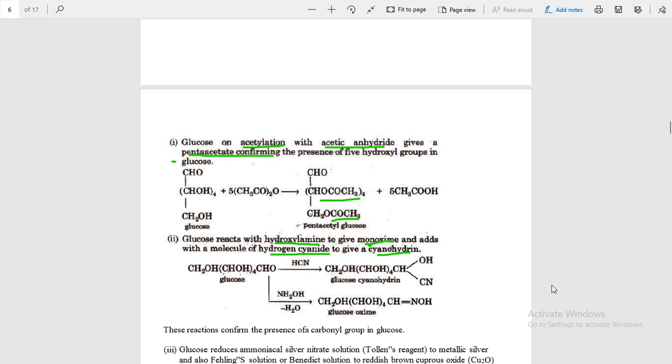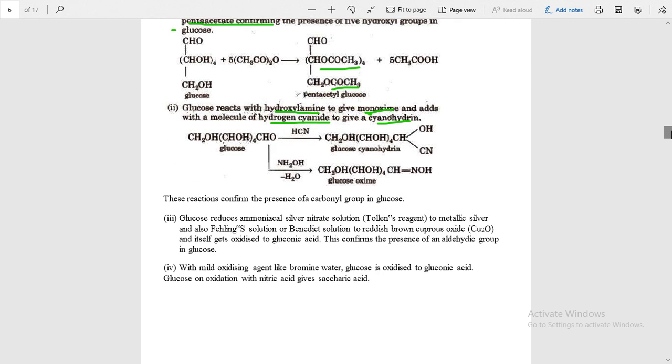It is also confirmed by reduction tests. Glucose reduces ammoniacal silver nitrate, which is known as Tollens reagent, and the copper sulfate solution known as Fehling solution, which contains Rochelle salt, and also Benedict solution. All three are reduced by glucose.